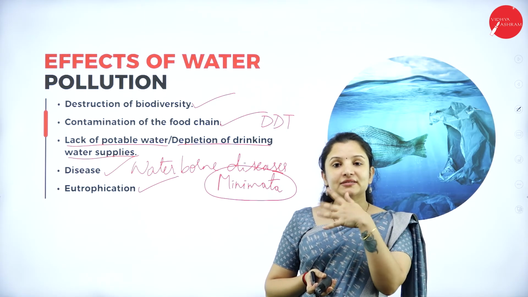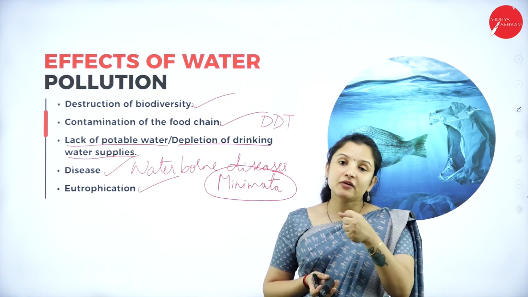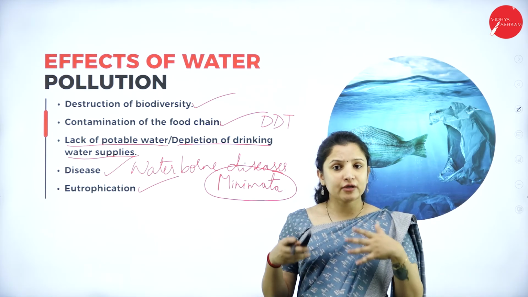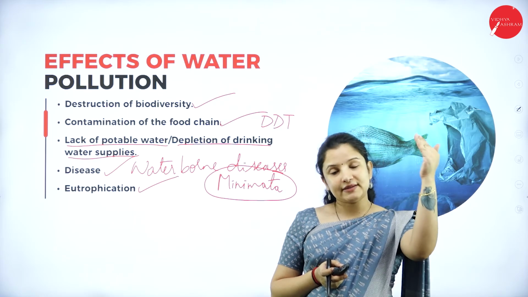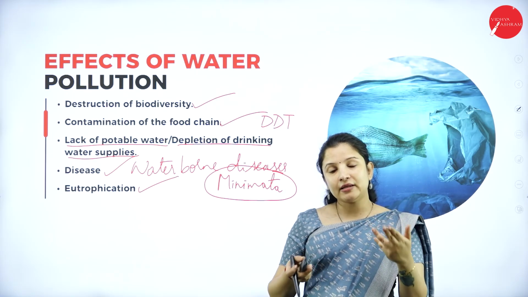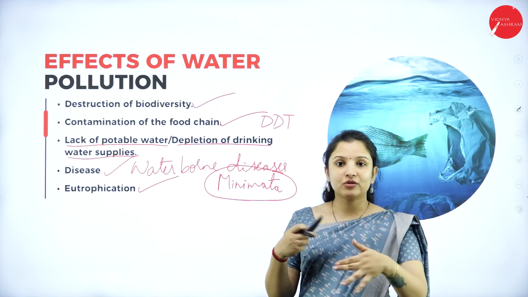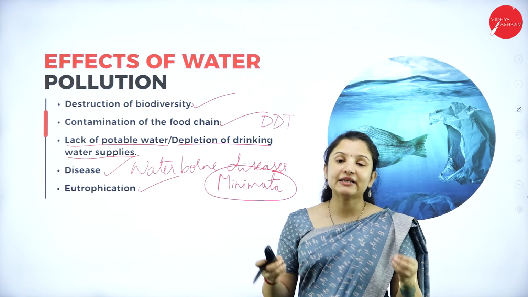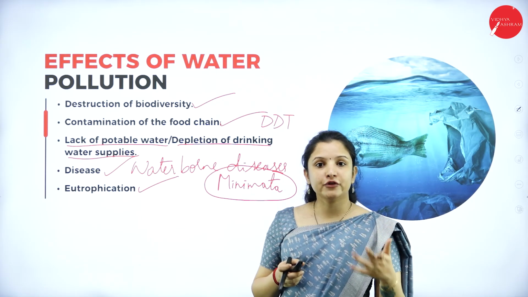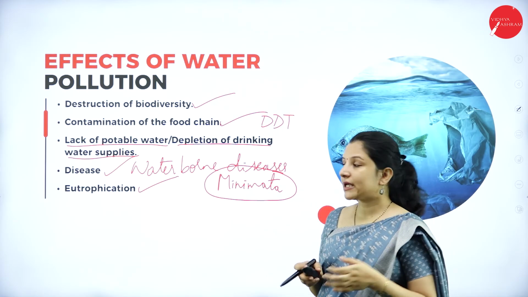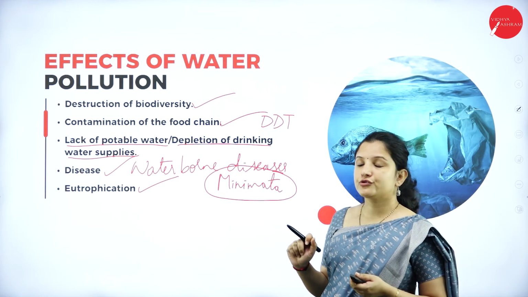And there, the algae, that is, some of the aquatic plants that are there, will get enough minerals to grow more. If they grow more and cover the entire lake, then the sunlight cannot penetrate into the lake. If the sunlight doesn't penetrate into the lake, then the organisms living in the lake will be affected. They will start to die and decay there, completely spoiling the lake and the river, making the fresh water not capable of being used anymore. So, that is nothing but eutrophication. That is how water pollution can cause eutrophication.